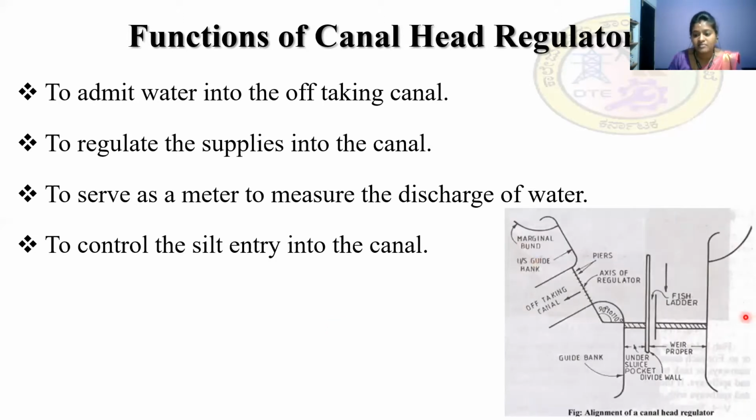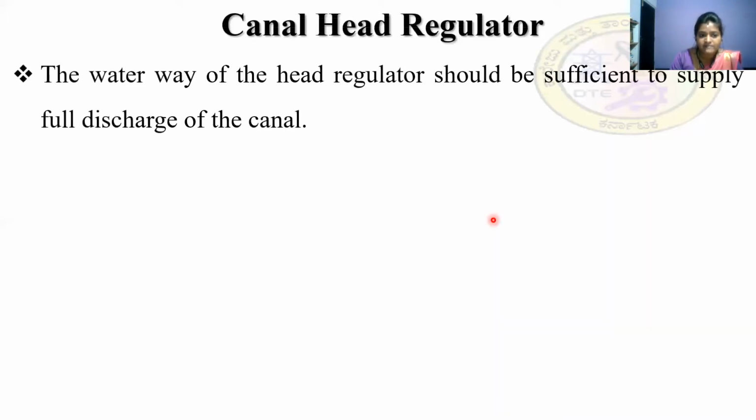So this is the alignment of the canal, which we saw in the previous slide also. Here we are admitting the water into the off-taking canal by regulating the supplies, which also serves as a meter to measure the discharge of water, and it is also controlling the silt entry into the canal. So let us understand the canal head regulator properly.